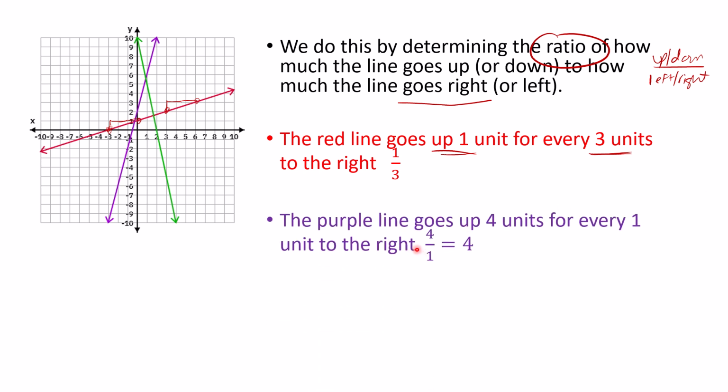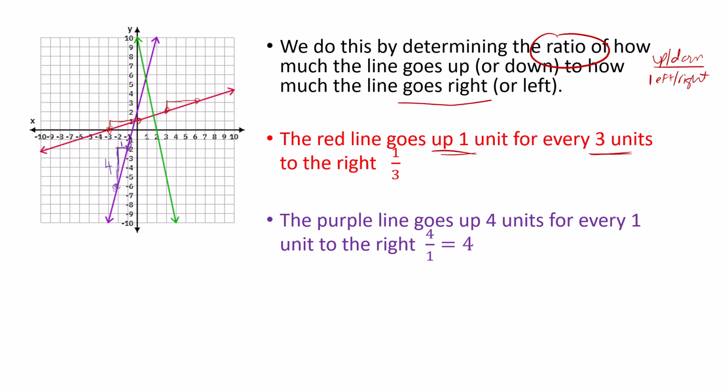Now, by contrast, the purple line, we know the purple line is steeper. Okay, we already established that. But how much steeper? Well, the purple line goes up 4 units for every 1 unit to the right. So if I find a point right there, that looks like the point -2, -6, and I go up 1, 2, 3, 4, there's my other point. And you can see as I'm drawing it on there, I go up 4 units for every 1 unit that we're moving to the right.